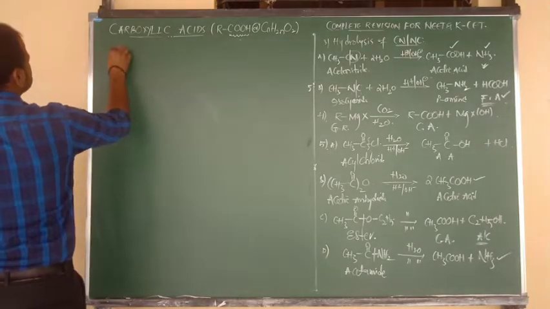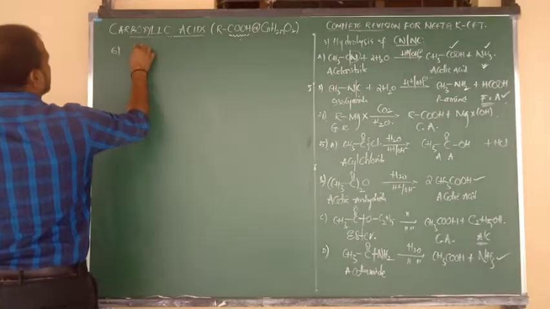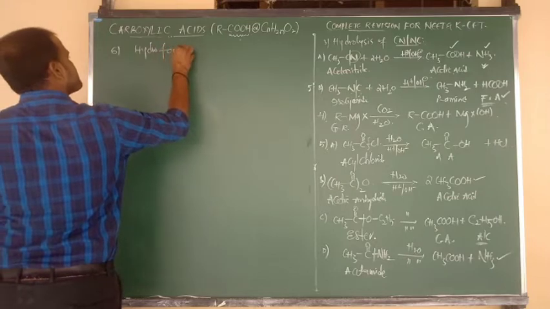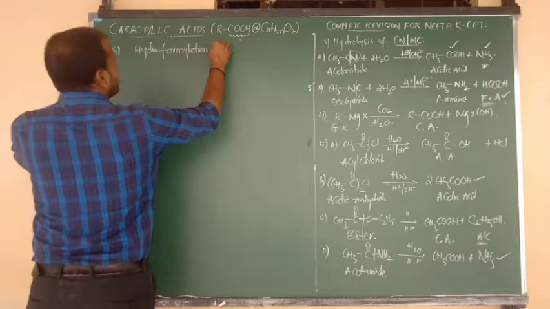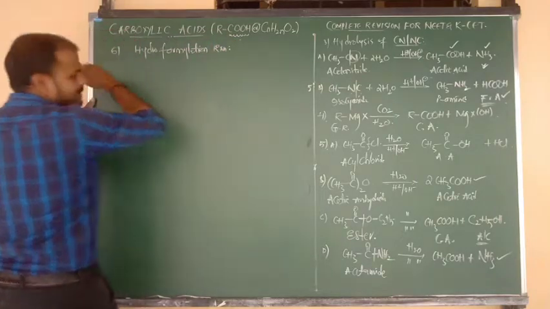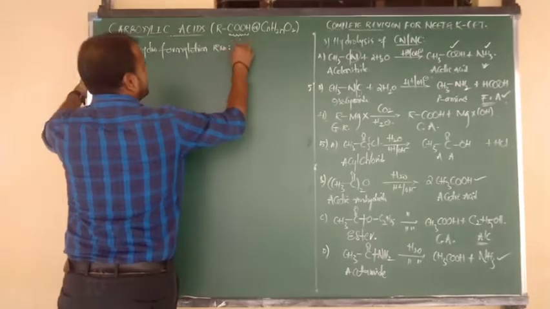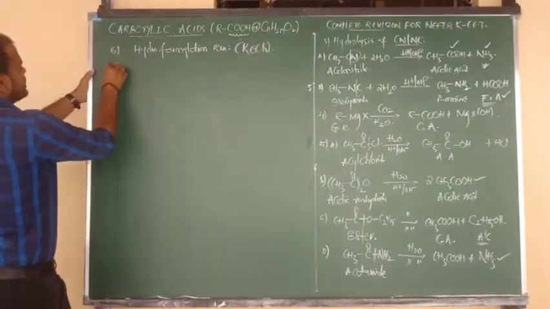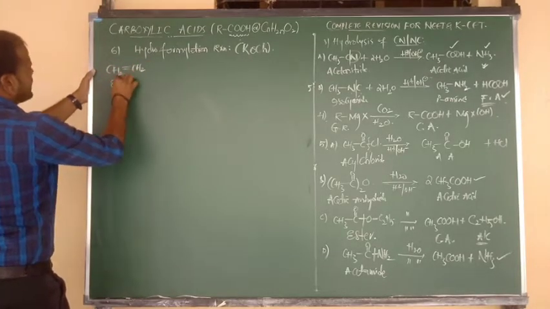Yes, the sixth method of preparation is from the hydroformylation reaction. Which reaction, beta? Hydroformylation reaction. What is the use of the hydroformylation reaction? Another name is the Koch reaction. Yes, this is the property of only alkenes, for example ethene.